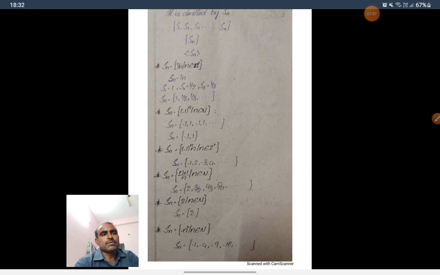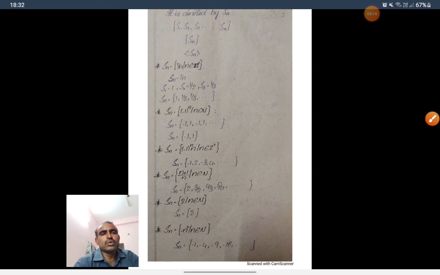Observe here, in the earlier sequence, the range of this sequence is {minus 1, 1}. It is finite. The range of this sequence has infinite elements. So it is an infinite set.